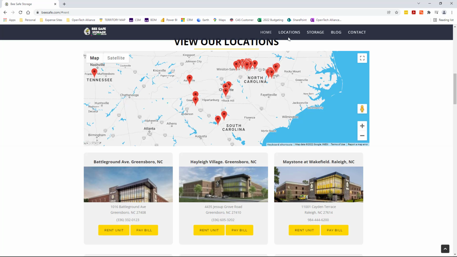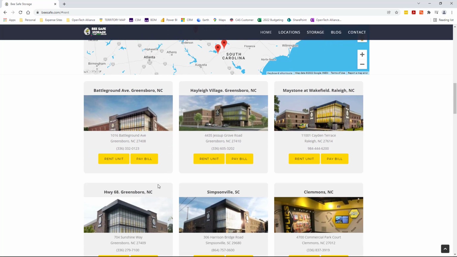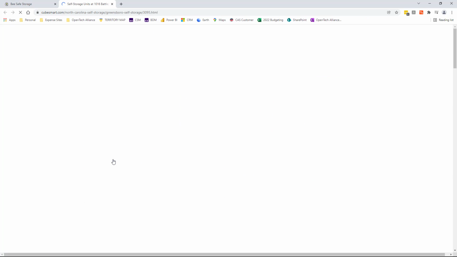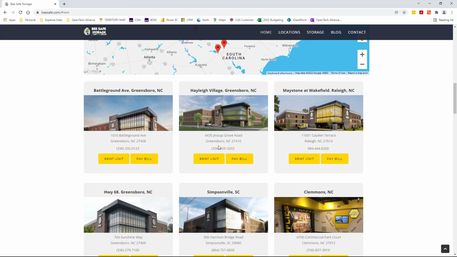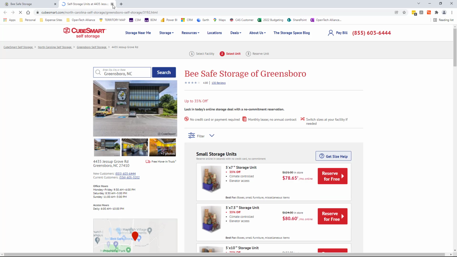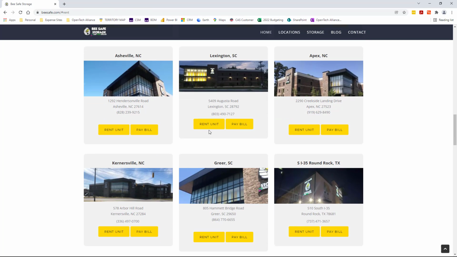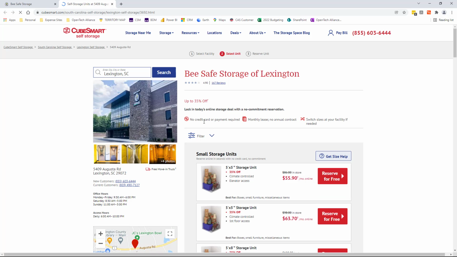You can also see I could go up here and go to the location specifically. But right now I'm going to do a little digging. I'm going to rent a unit. Very interesting. It looks like they are run by CubeSmart, because it took us to the CubeSmart online rental team. So this organization is managed by CubeSmart, at least this particular one. I don't know if all of them are, so let's go back and click on a few. Rent a unit, CubeSmart. Let's go back down here. Rent a unit, CubeSmart. Wonderful.